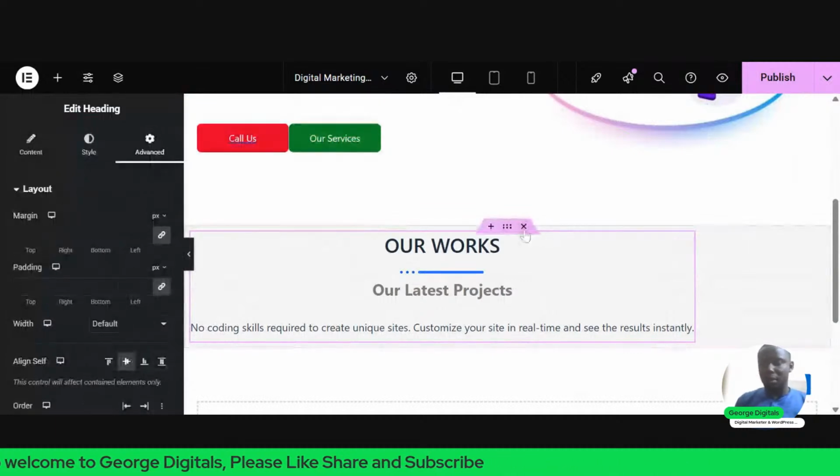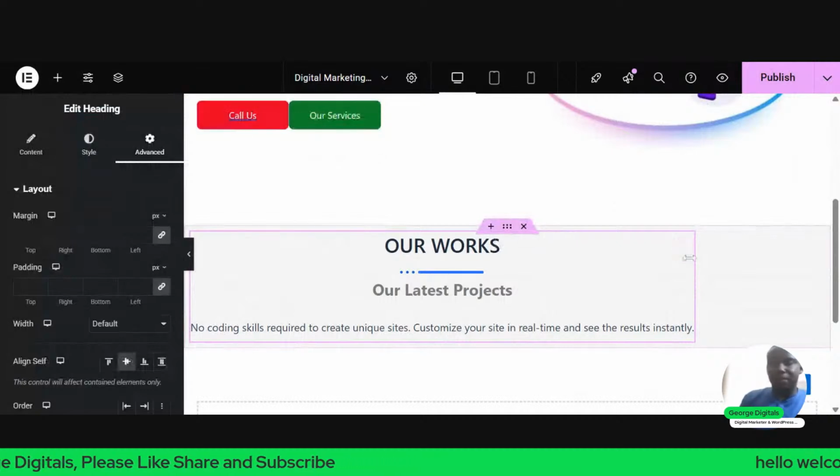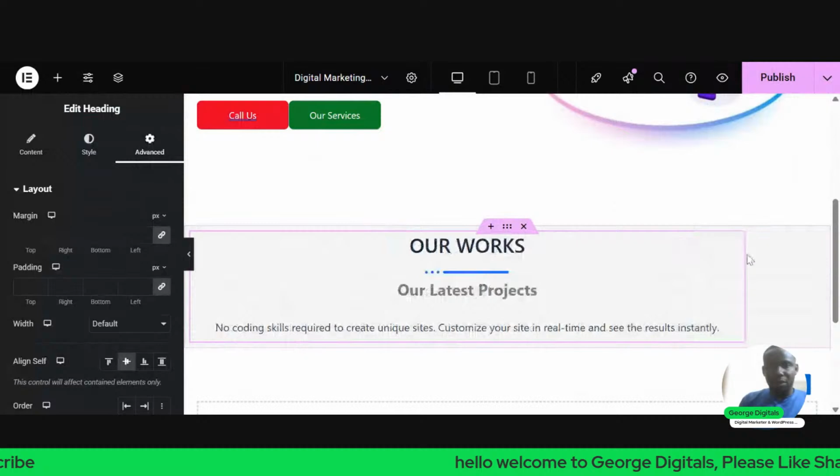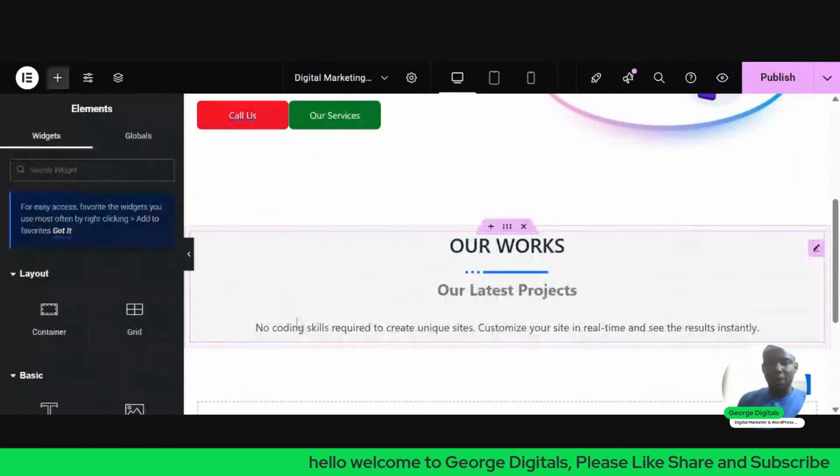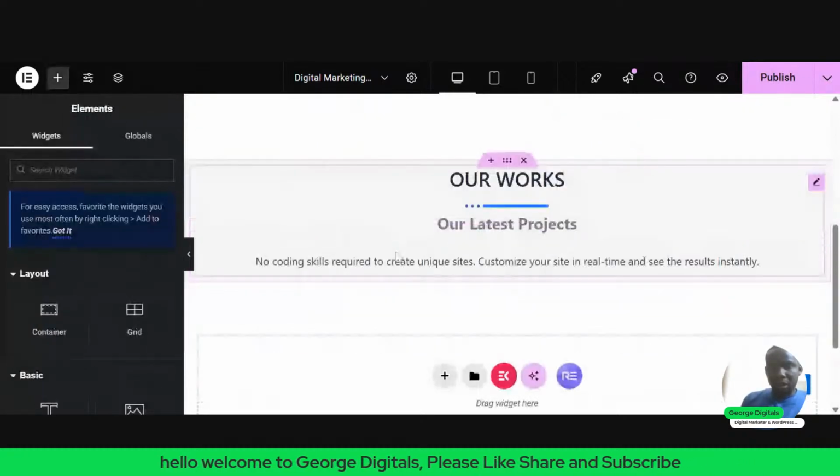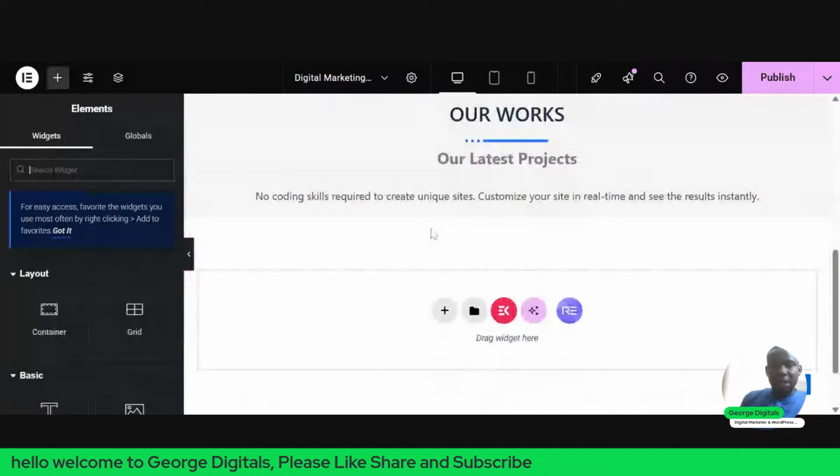So once we do that, just increase this box width. So now once you increase the box width, now the next thing I want to do is I want to reduce this font. How do I do that?